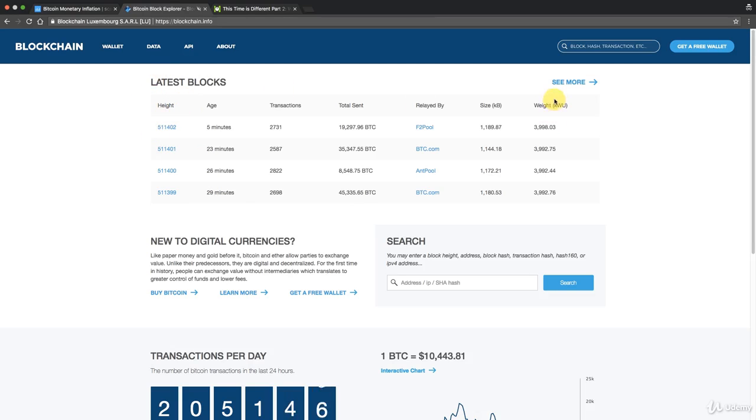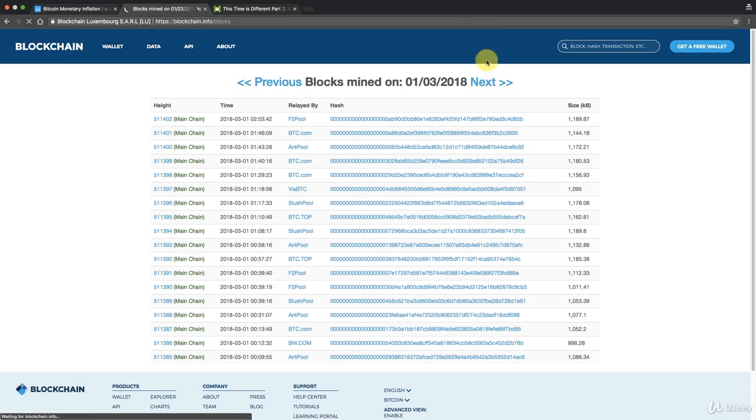And so now if we go to here, see more, and we'll see the most recent blocks, you can see the time when they were mined. You can see this one was mined at 0203, this one 146. So what's the difference in time here? It's 17 minutes. So here it's 3 minutes. Here it's another 3 minutes. Here it's 11 minutes. Here it's 11 minutes as well. So if you take these times and you take the average, because again it's a cryptographic puzzle, it's statistical.